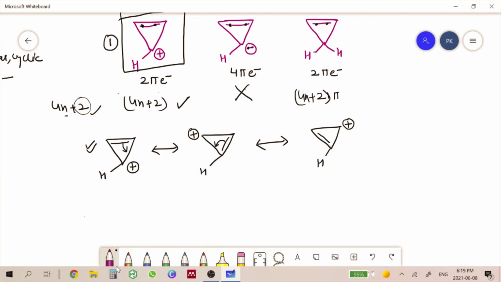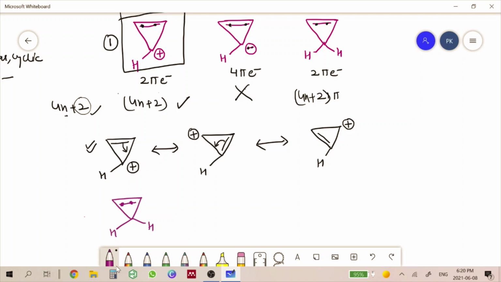Now let us take the example of the third compound. In this case, these two electrons are fixed over here. They don't have any motive to move around all the carbon atoms.